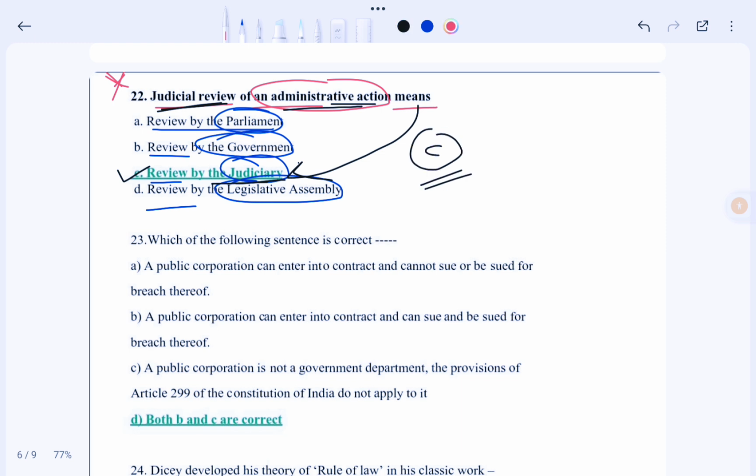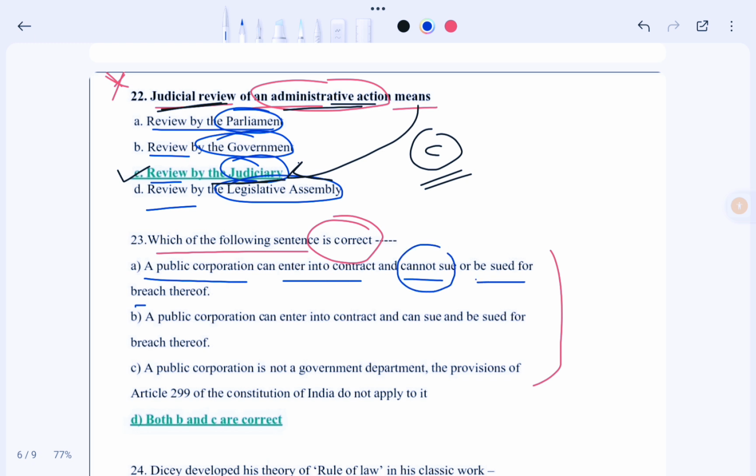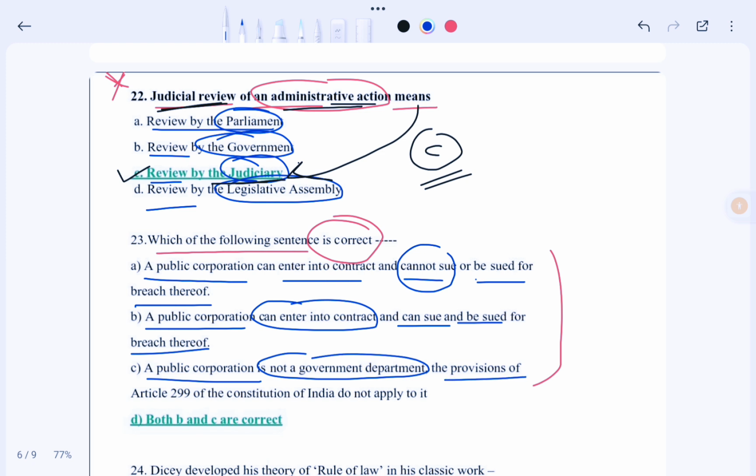So the next question is: which of the following sentences is correct? So we have to find out which of these sentences is correct. So let's see the options. Option A, a public corporation can enter into a contract and cannot sue and be sued for breach thereof. Option B, a public corporation can enter into a contract and can sue and be sued for breach thereof. And option C, a public corporation is not a government department. The provision of Article 299 of the Indian Constitution does not apply. So in this case our correct option would be option D. That means both B and C are correct.